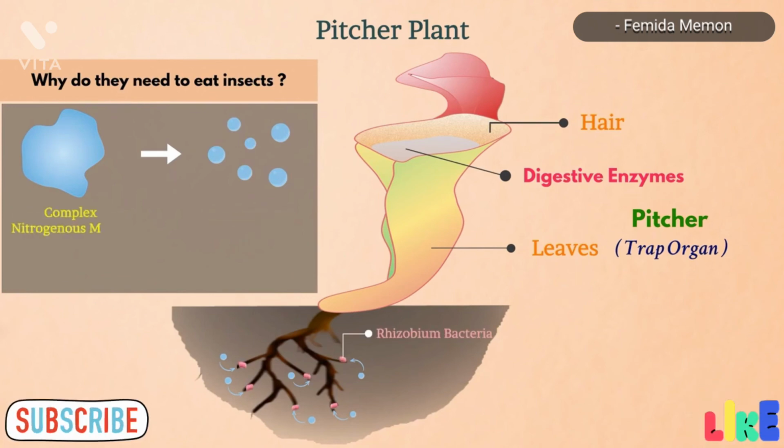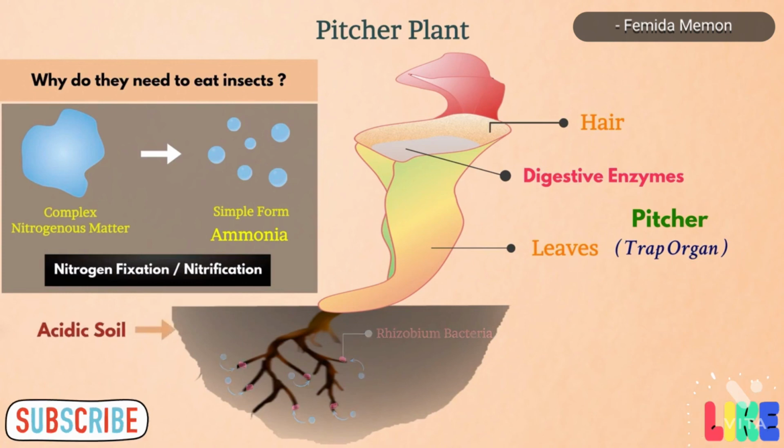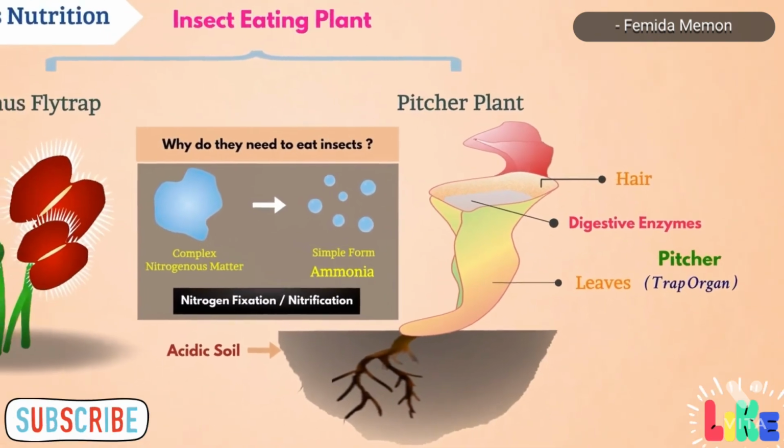The process of conversion of complex nitrogenous matter into a simple form such as ammonia that can be used by plants is called nitrogen fixation or nitrification. Because of acidic soil, the process cannot be completed. In such a case, the plant searches for other sources of food, which is nothing but insects.